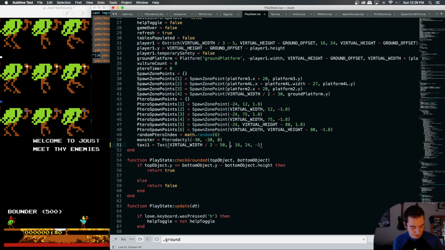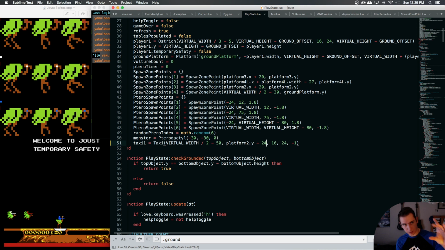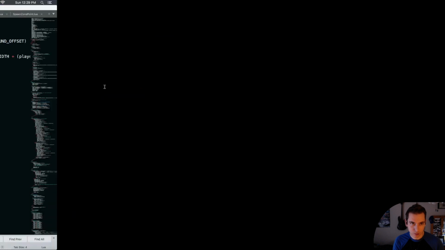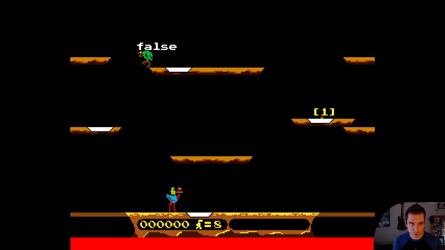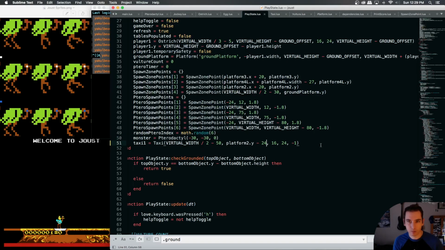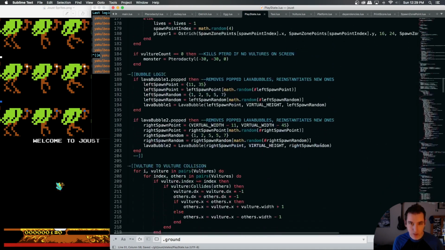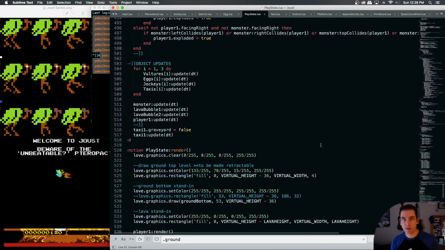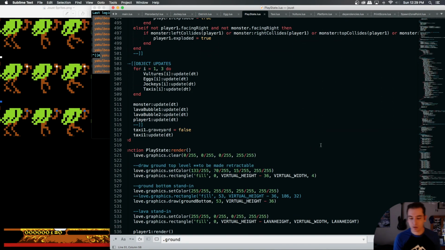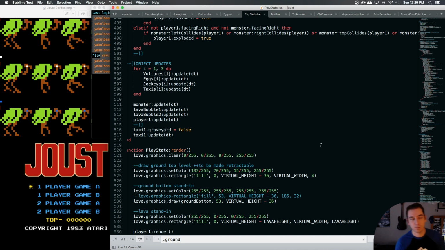Instead of this, let's say platform 2, y shifted by its height, which should be 24. It would actually be 16, because when we're aerial, we're 16, but we haven't done that yet because we haven't done the sprite. Cool. So now it doesn't do that false true thing right at the beginning because we spawn them at the right place. So our check grounded function seems to be working properly now, and our gravity activation seems to be working now. So that makes me think we fixed at least that bug where we were applying gravity every frame.